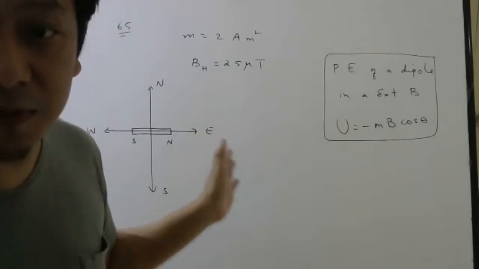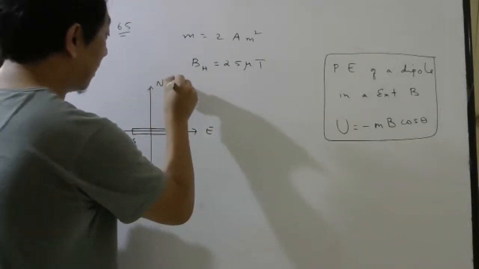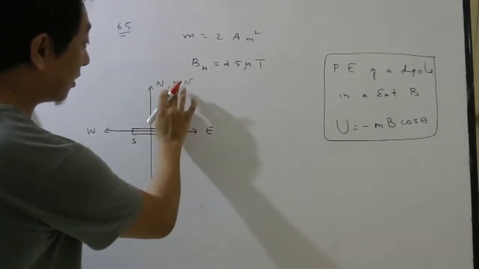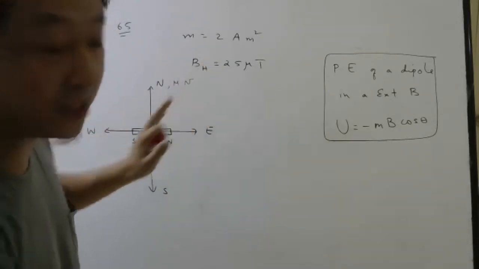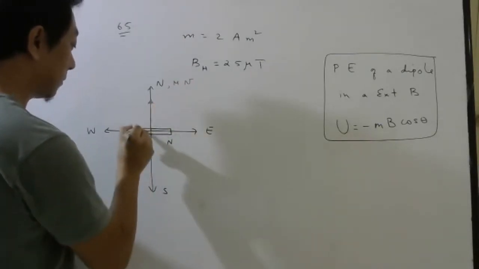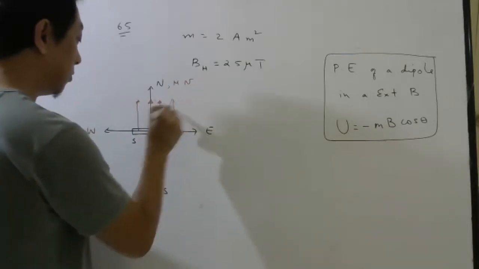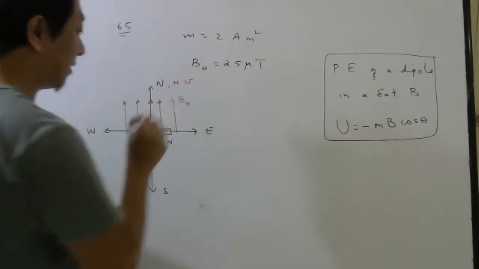So in this problem, you can consider this to be also magnetic north. That is important because once you know where is magnetic north, you know your horizontal component of Earth's magnetic field will be in this direction. So this is your horizontal component of Earth's magnetic field.